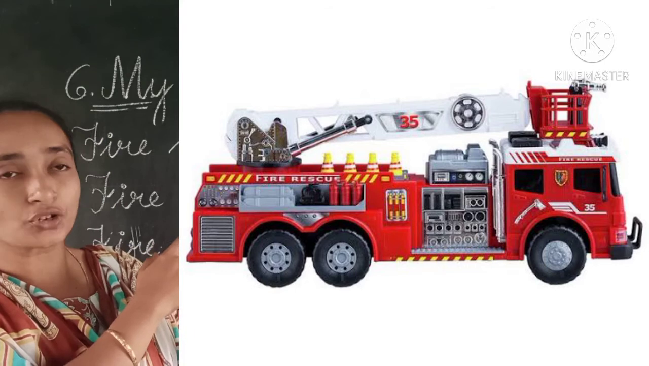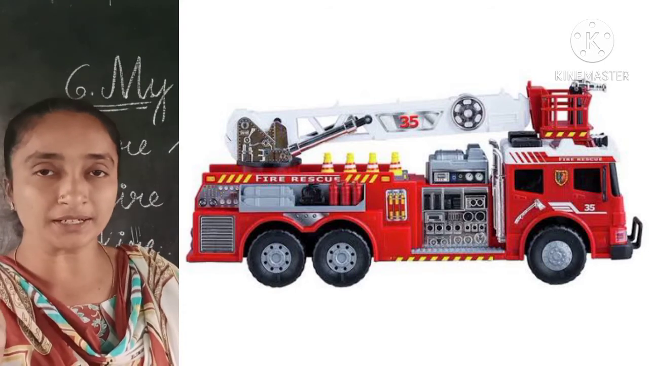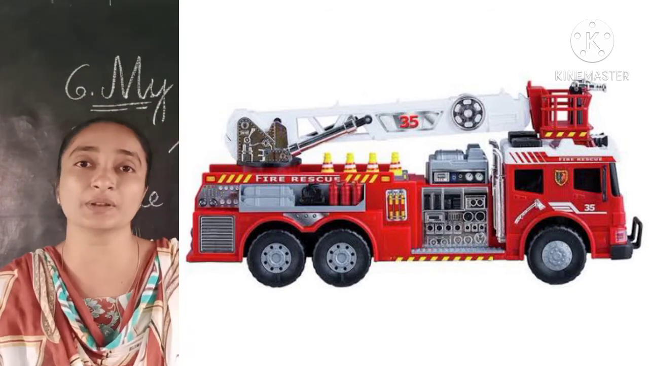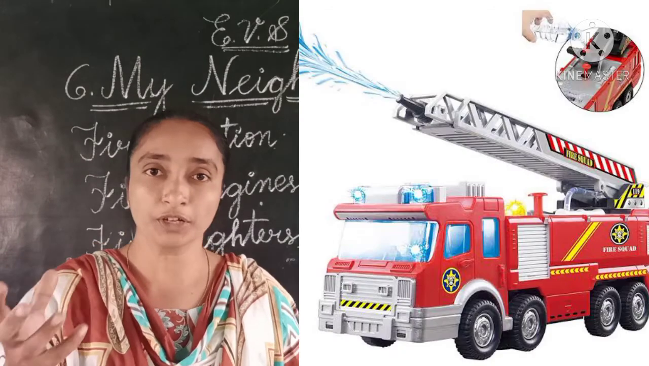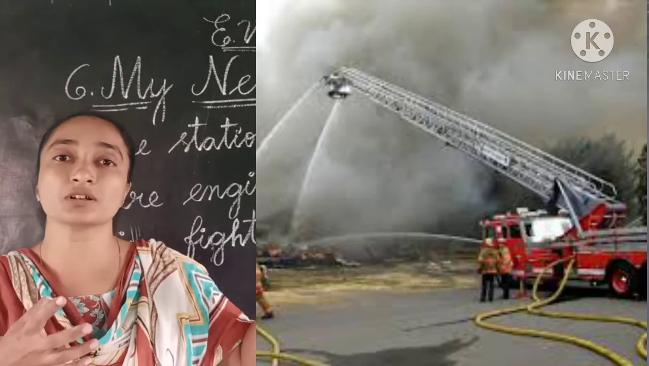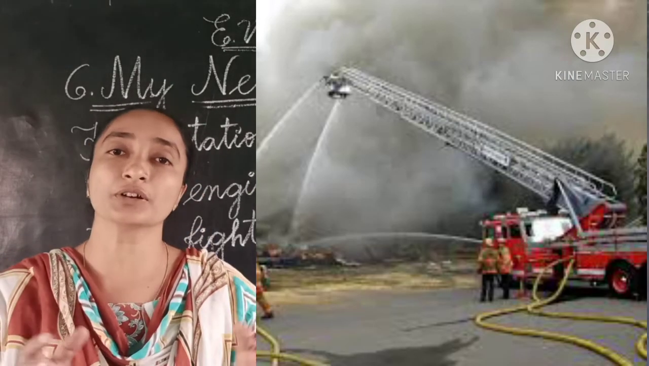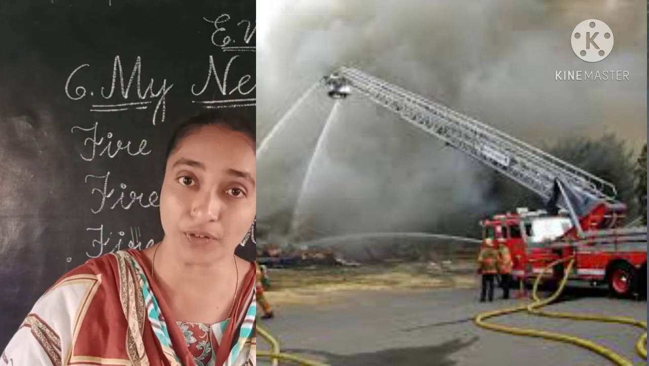Here we can see the picture of a fire engine, children. One big bell ringing and it will be coming there, one big fire engine. There will be one big hose, and a ladder will be there. They will get water and put out the fire with the water. Two people will be holding the hose and they put out the fire. Those people you can call firefighters.